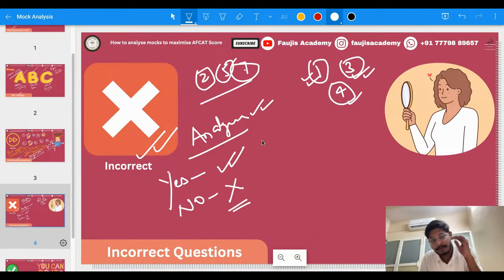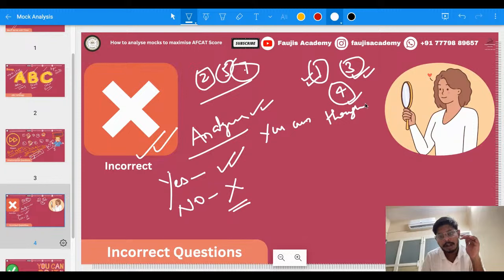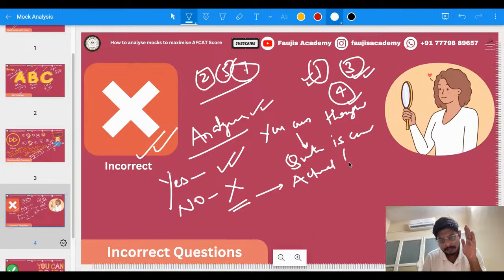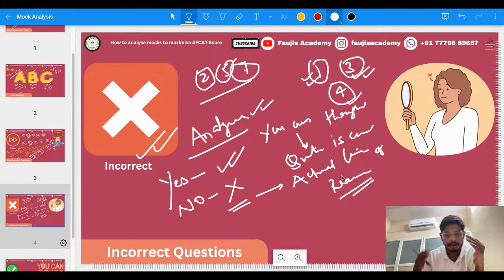There are two lines of reasoning. One is your own line of reasoning, your own thought, with which you thought that the answer was correct. But then there is an actual line of reasoning, wherein the explanation led you to the right answer. So there has been a clear gap between your line of reasoning and the actual line of reasoning, and you have to think about it.